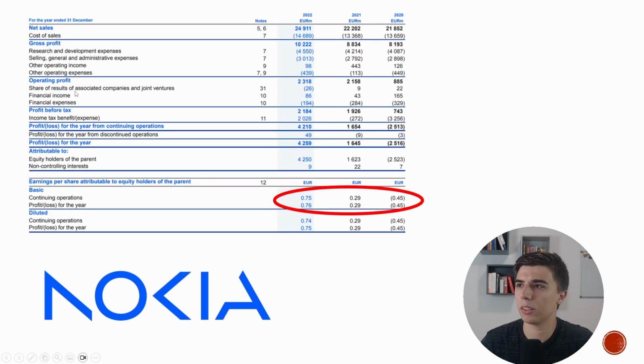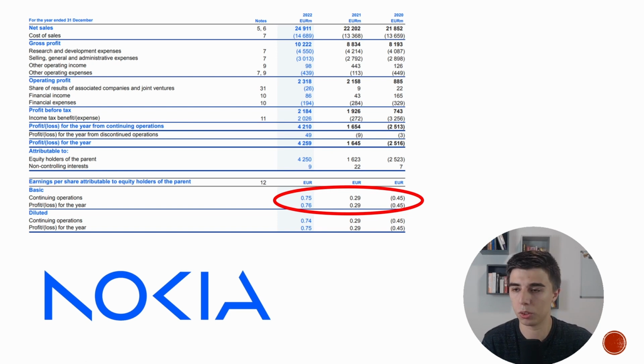And sure enough, we can take a look at 2020. There was, first of all, a negative profit or a loss. Then it improved over time, and we can see also how that changed per share. So at today's price, of course, it's below 5 PE. Now, you can pause the video and try to figure out what causes this difference. I think it's a good exercise for everybody who wants to practice a bit their financial analysis skills, because if you take a look at the net sales, not much has changed. So from 21 billion to 25 billion, sure, there's some growth, but this is a significant change when it comes to the profit, from minus 2.5 billion to plus 4.3.